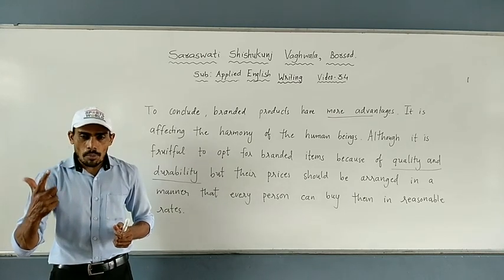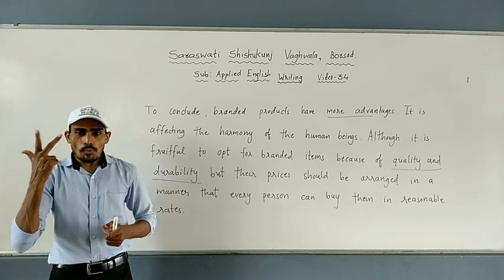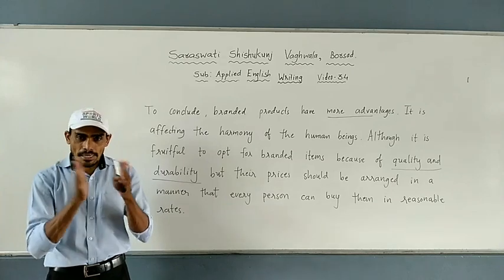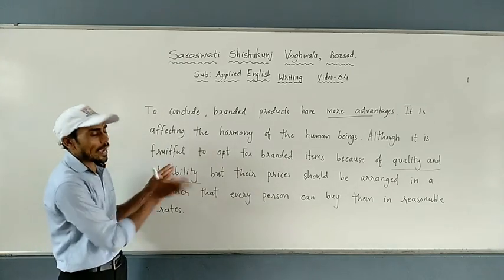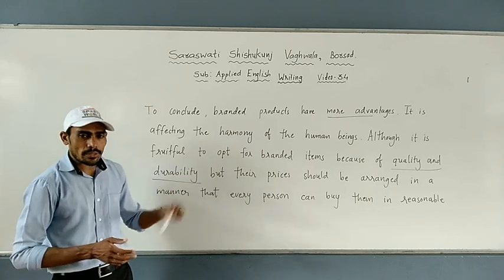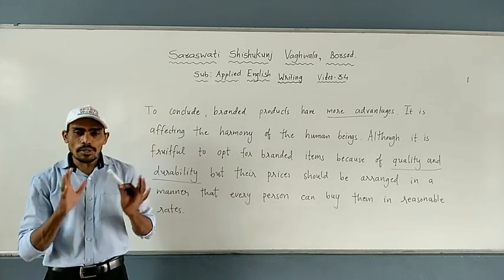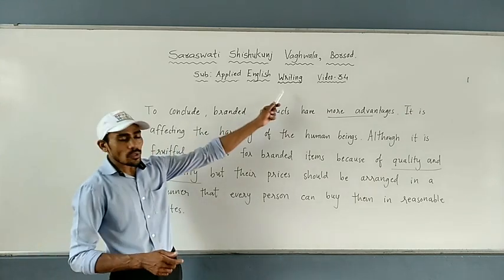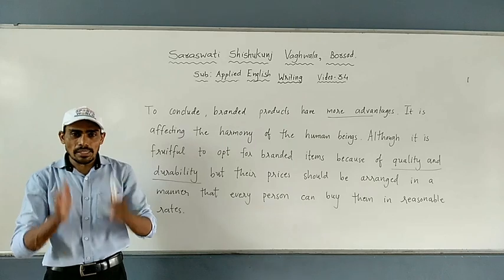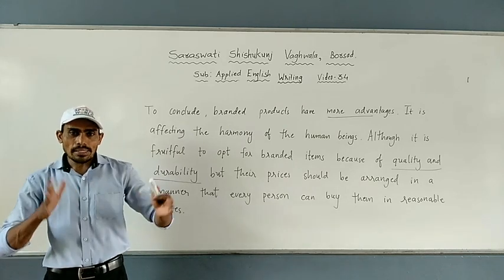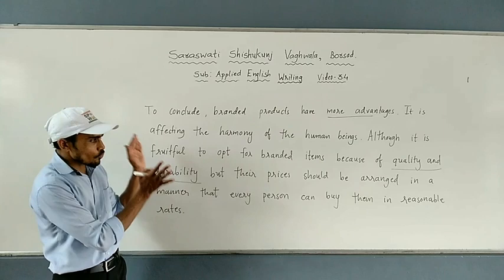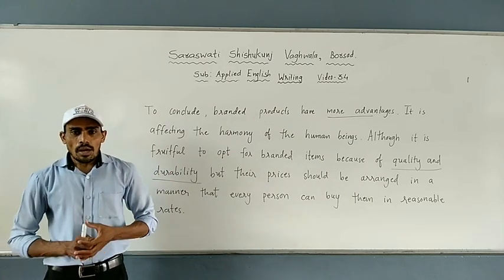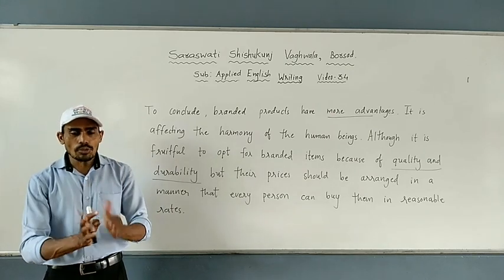What is paragraph 1 about? Reasons. What is paragraph 2? Development, that is positive development. What is paragraph 3? Negative development. And in the conclusion that I have written, what with the science. Okay, now students, I hope you have understood the whole essay. In the examination of applied English writing, you are going to be asked one of the essays, and there you need to write one essay. Okay students, you can just watch the video from the beginning. You will understand how it has to be written. I hope students, once again, that you have understood the whole essay.